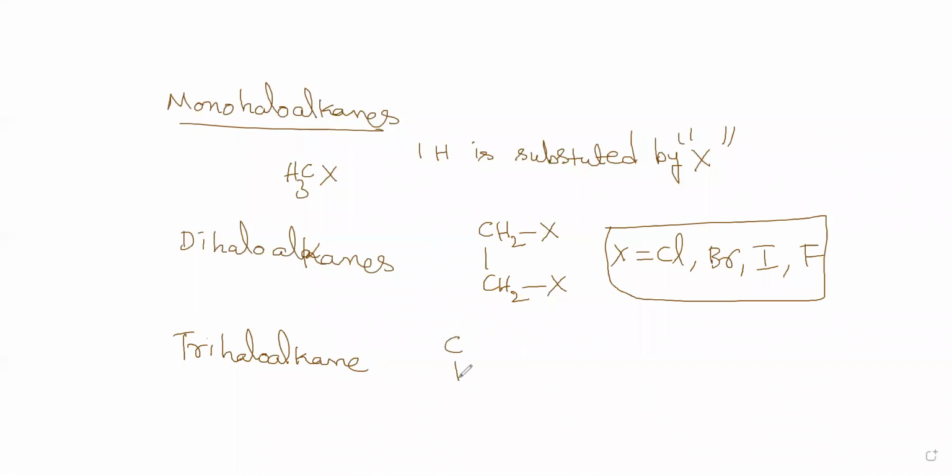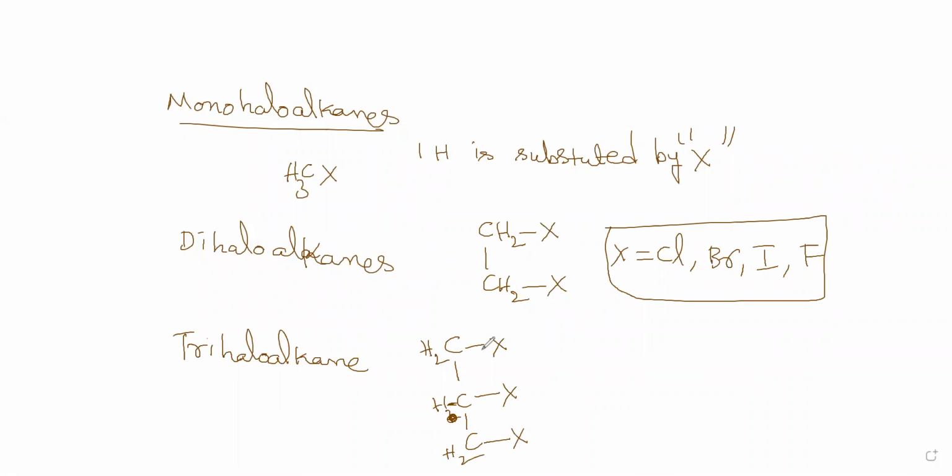Trihaloalkane. Trihaloalkanes means in the carbon chain, if X is substituted and three substitutions are there, then you would tell that it's a trihaloalkane. So this kind of situation you will call a trihaloalkane. I hope I am clear with the bonding. Here only CH will come because the bonds have to be satisfied. Carbon will form a maximum of 4 bonds. That's how you have to put things.